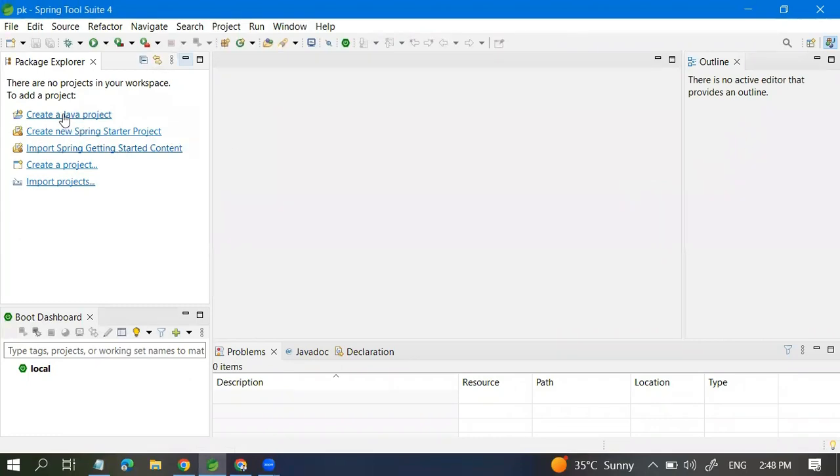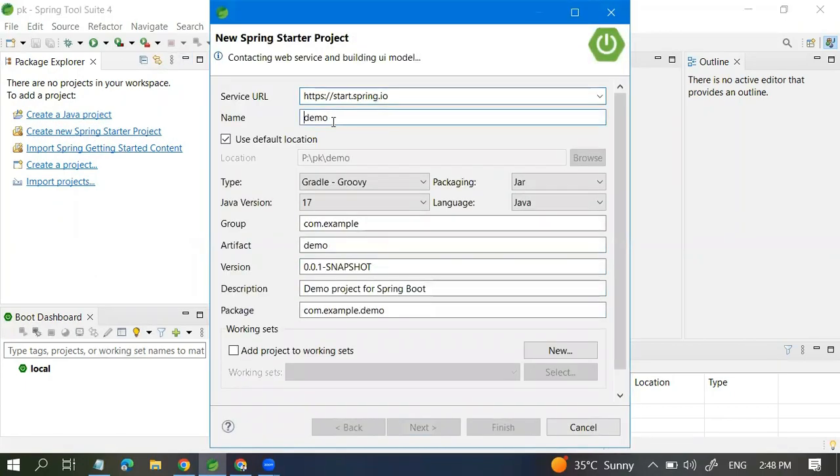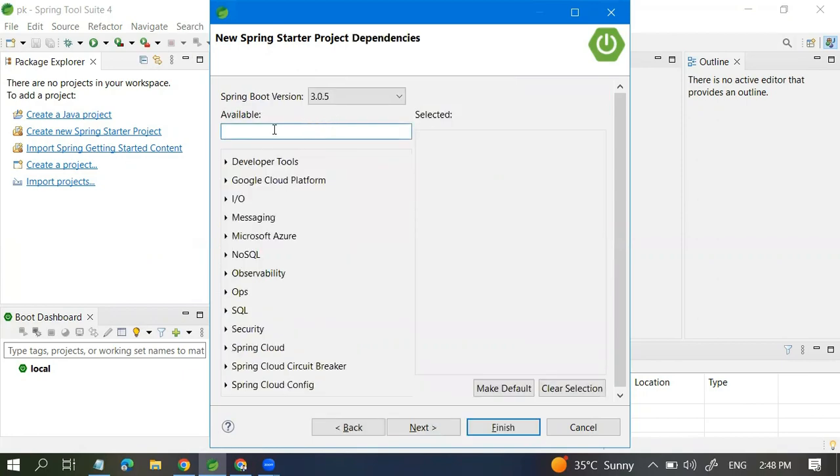Simply I can create a Spring Boot starter project, like a Spring Boot application. We can give some name here, REST API, and here we can give the dependencies which are required.